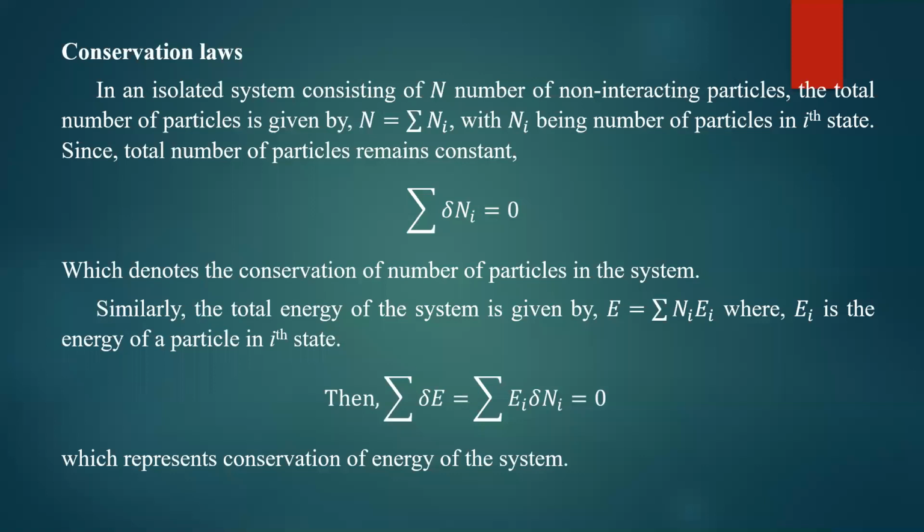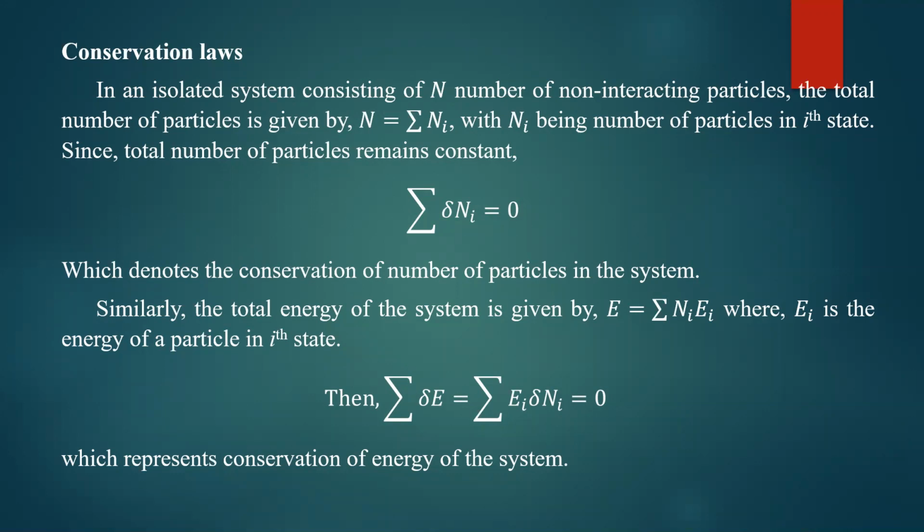So let us consider another same example. First state is having the energy E1. Let us take 1 by 2 kT. Second state is having the energy 3 by 2 kT. So total energy of the system must be constant. Let us take 3 particles are there in a system. 2 particles are in the first state. 1 particle is in the second state.